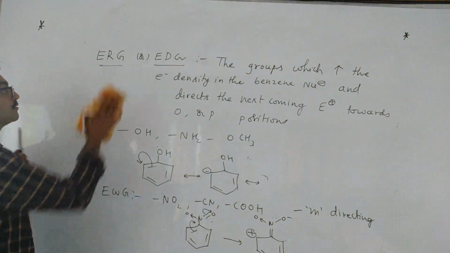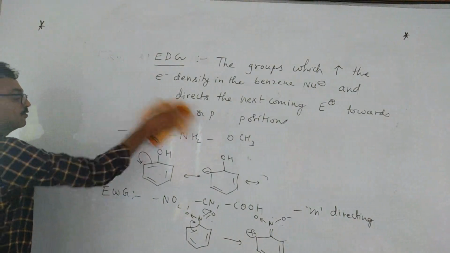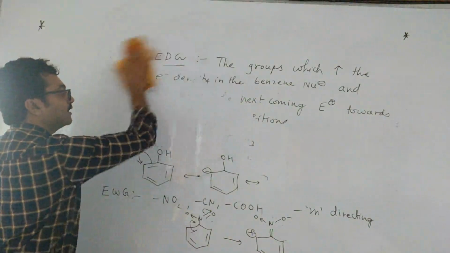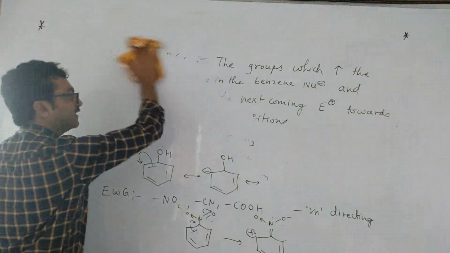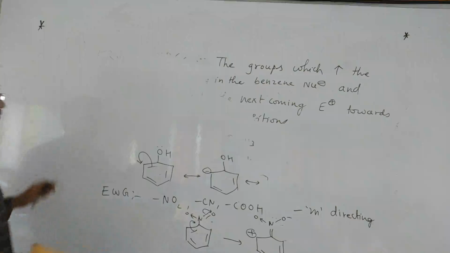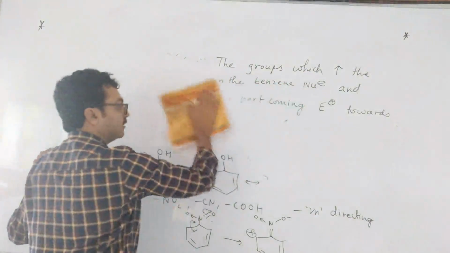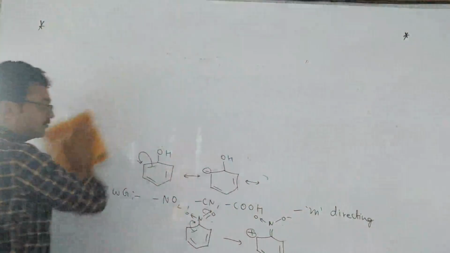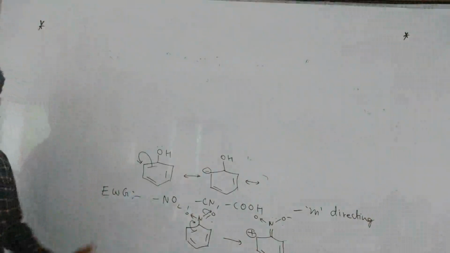Next one. Electron releasing groups, donating. Now, which are strong donating, which are weak donating, what is their effect? I will give you one table so that it will be easy for you to remember. What are strong donating, very strong donating? One exception is also there for halogens. That also we will see. Understood, children?